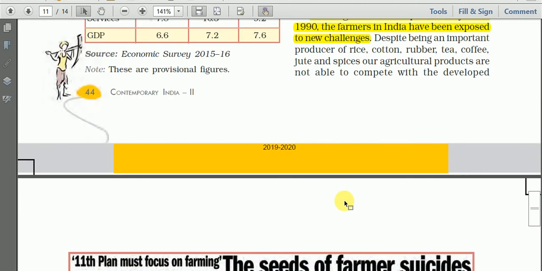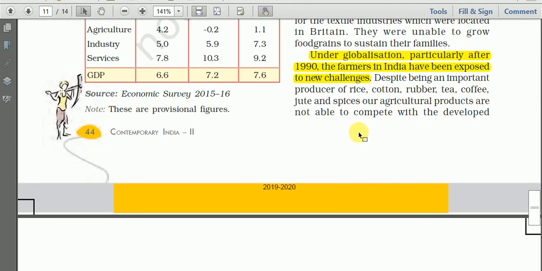We have learned earlier that India is a leading producer of these crops, sometimes ranking second, sometimes third.